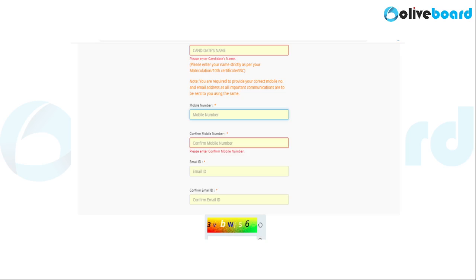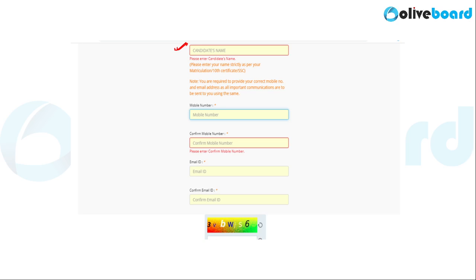In the personal details page, you'll have to fill in your name. Now make sure that this name is same as that mentioned in your class 10th mark sheet. The spelling of the name should be the same as that mentioned in your class 10th mark sheet. I am repeating it and emphasizing it again and again because this detail will be checked during the recruitment process.